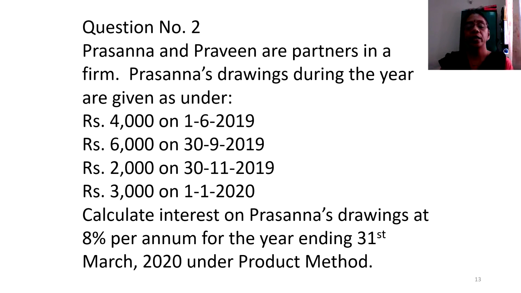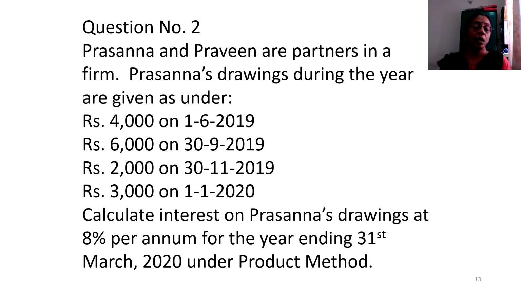Similarly, 2,000 rupees has been withdrawn on 30th of November 2019 and 3,000 rupees has been withdrawn by Prasanna on 1st of January 2020. Calculate interest on Prasanna's drawings at 8% per annum for the year ending 31st March 2020 under product method. So the method is specified to us. The rate of interest on drawings is given. The date of withdrawal is given. The amount of withdrawal also has been supplied to us.